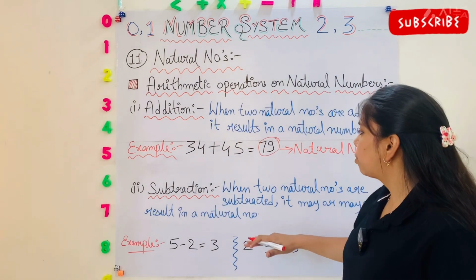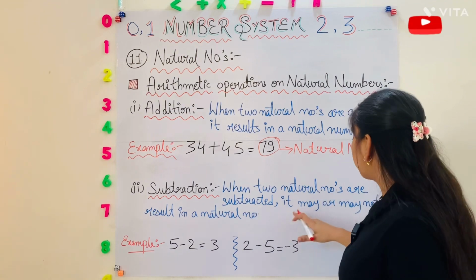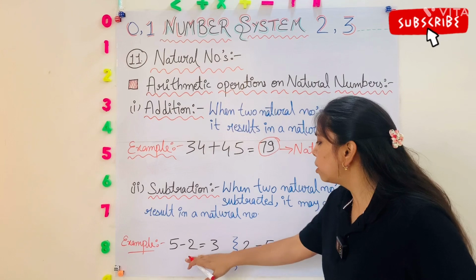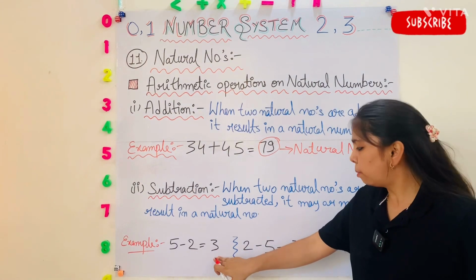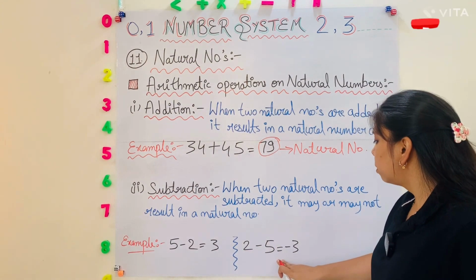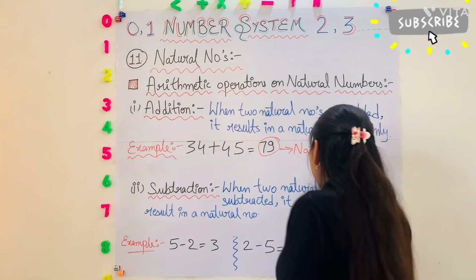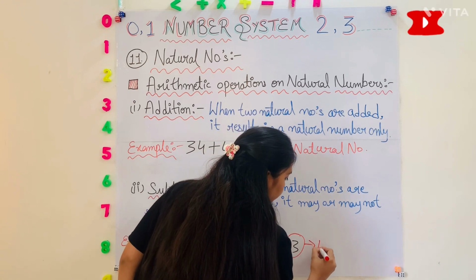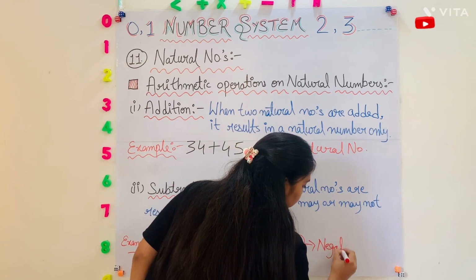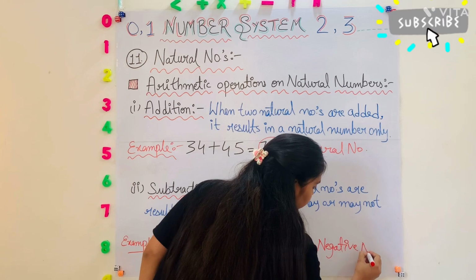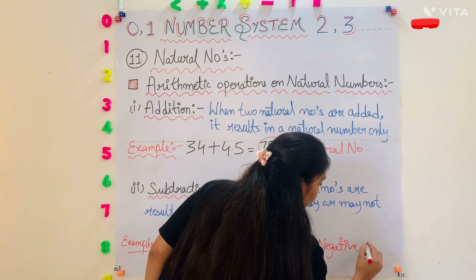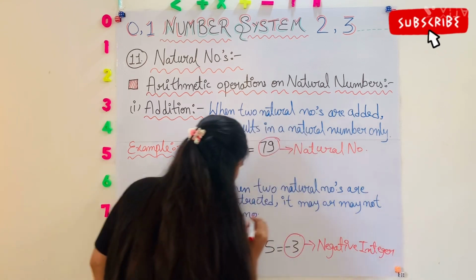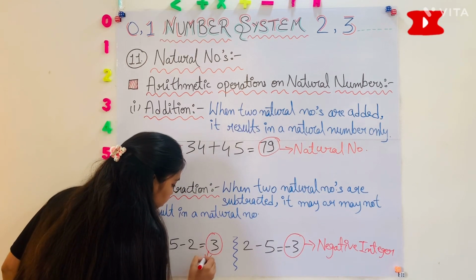And second one is subtraction. When two natural numbers are subtracted, it may or may not result in a natural number. For example, 5 minus 2 is equal to 3. 3 is a natural number, but 2 minus 5 is equal to minus 3. Okay, so minus 3 is a negative integer. It is not a natural number. And 3 is a natural number.